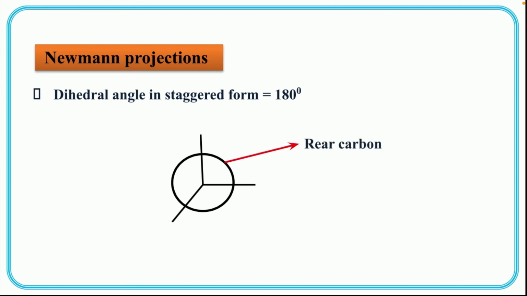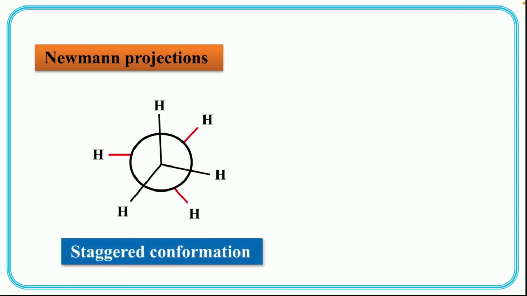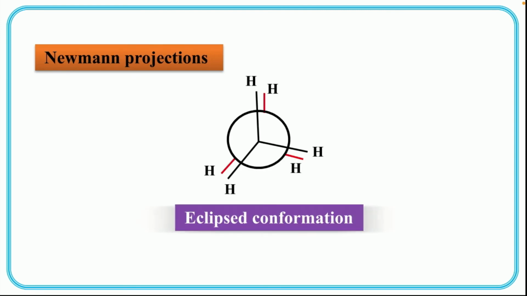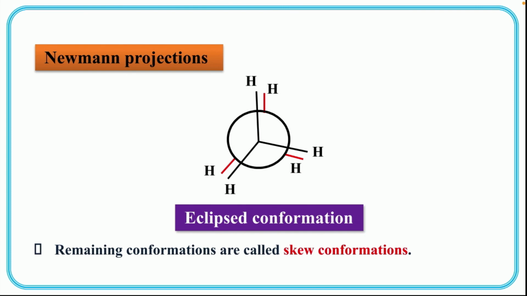So the circle is the rear carbon and the point is the near carbon. Look at these examples. This is our staggered conformation, and this one is our eclipsed conformation, meaning hydrogen atoms come one just behind the other. The remaining conformations are called skew conformations, meaning you can rotate by any angle, so an infinite number of conformations can be formed.